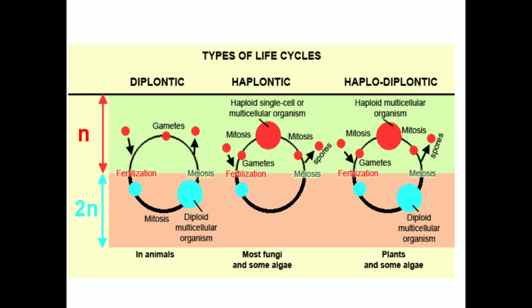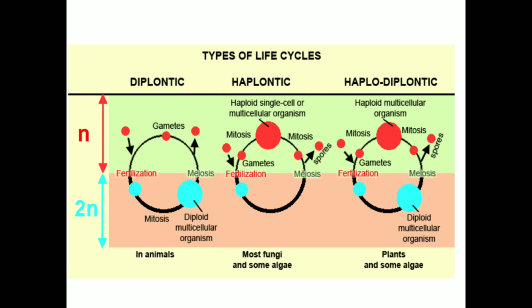In the second diagram we show most fungi and some algae, that is haplontic. Here mitosis occurs in the haploid cells. It results in the formation of single haploid cells. These forms produce the gametes through mitosis.